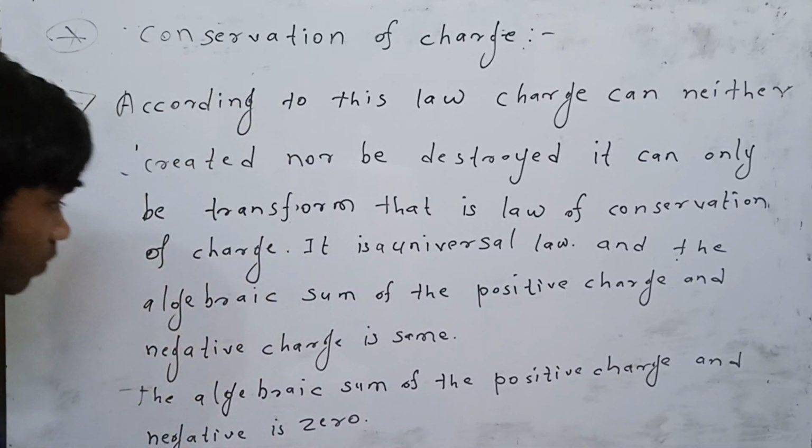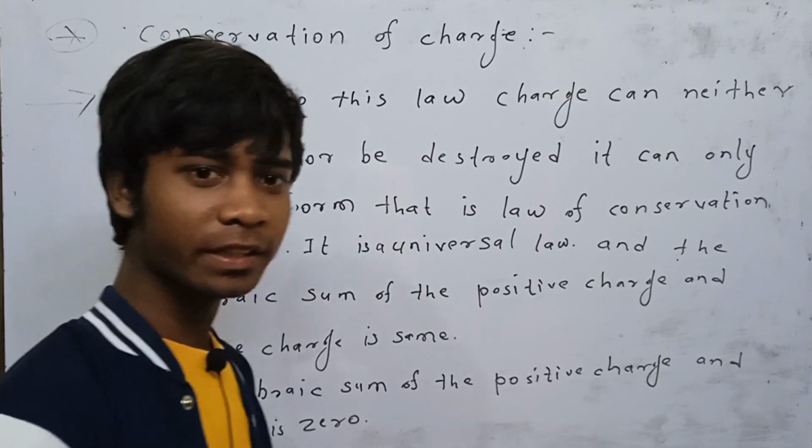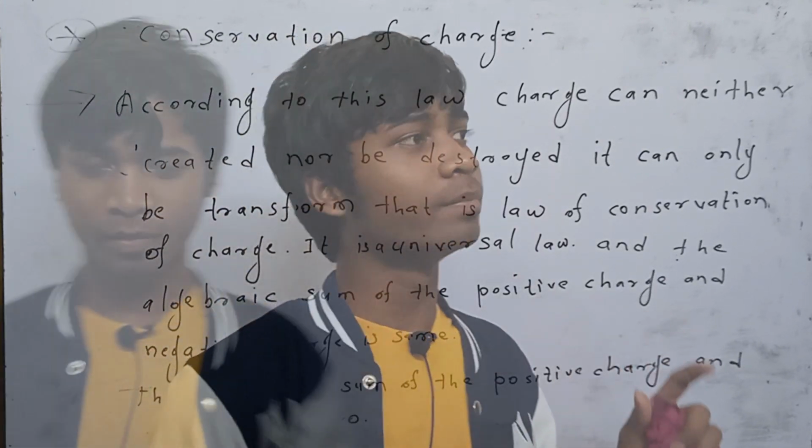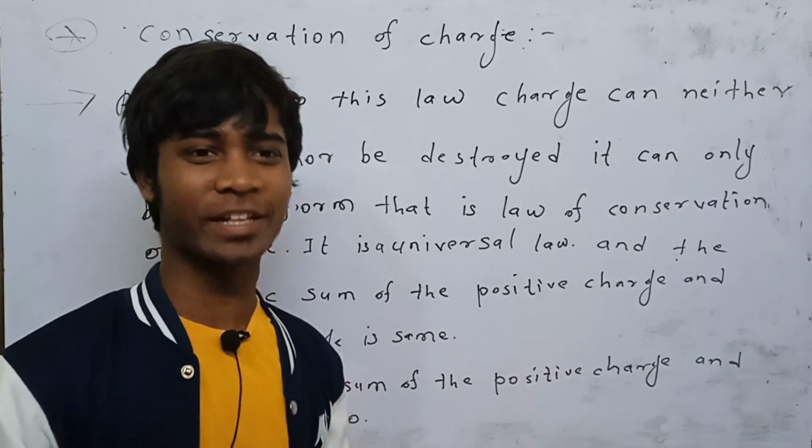But how is the algebraic sum of the positive charge and negative charge 0? Okay, I am trying to tell you a history.